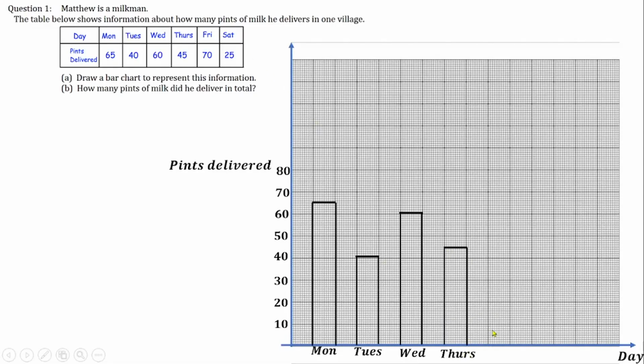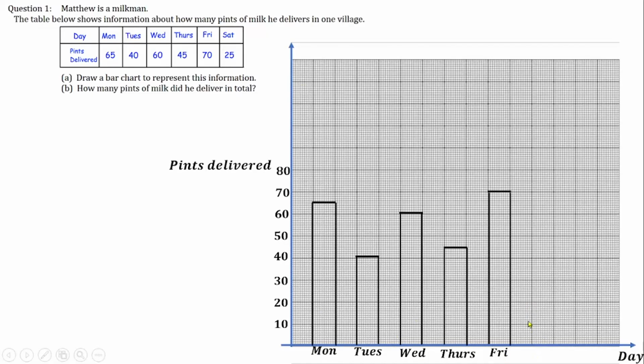Then for Friday, I'll leave another space here. Then draw another straight line up to 70. So 70 is around here. Then close it, and close it at the top as well. That represents Friday. Then the last one, which is Saturday, the frequency is 25.